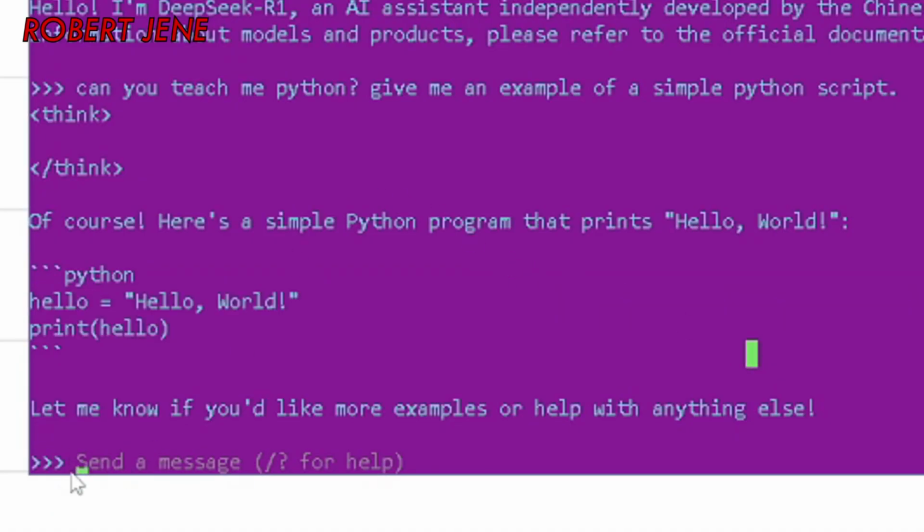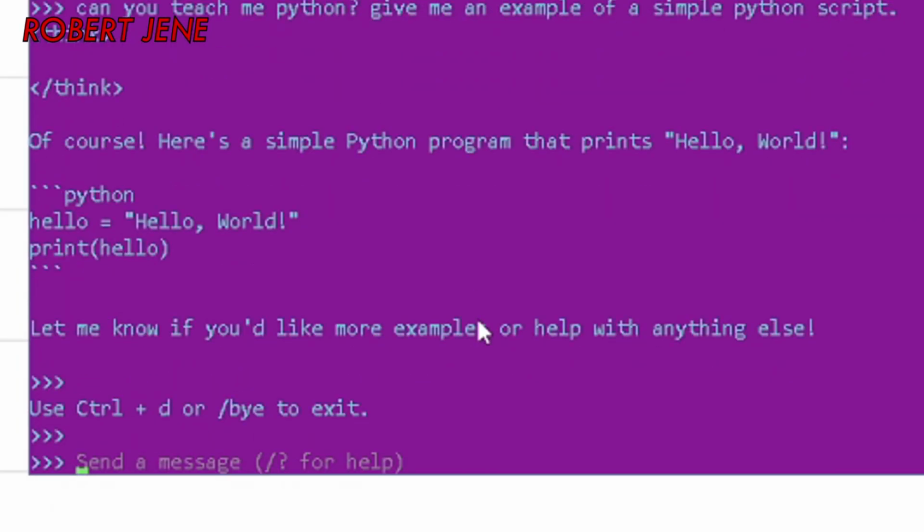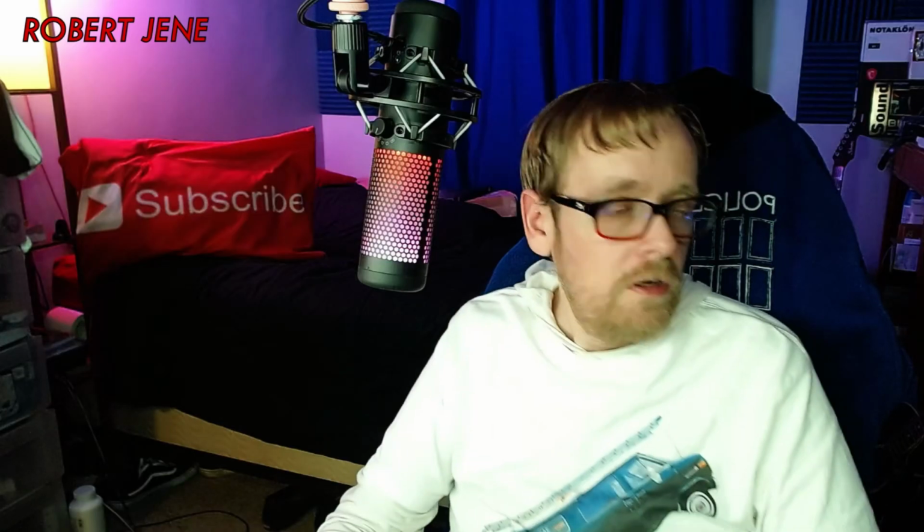But in order to exit out of this Ollama environment from here, you have to hit Control-D and then enter. Sometimes you have to hit it twice. Okay. All right.